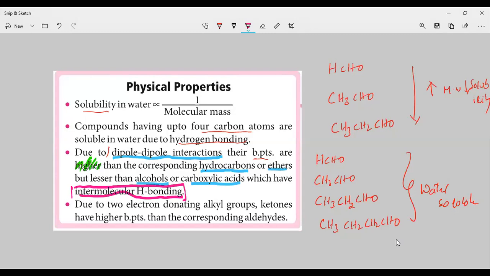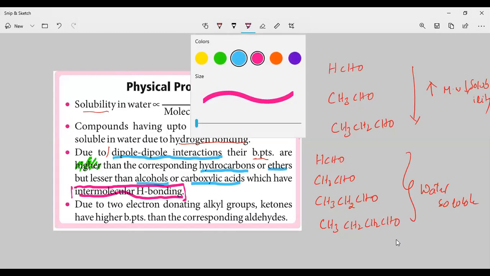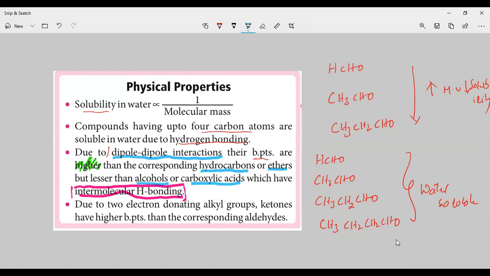And the fourth point: due to electron donating alkyl groups, ketones have higher boiling points than the corresponding aldehydes. This is a very important point here. You have to remember this one. Because of two electron donating alkyl groups, ketones have higher boiling points. Which has the higher boiling point, ketones or aldehydes? Ketones have a higher boiling point compared to aldehydes. So this is about the physical properties.